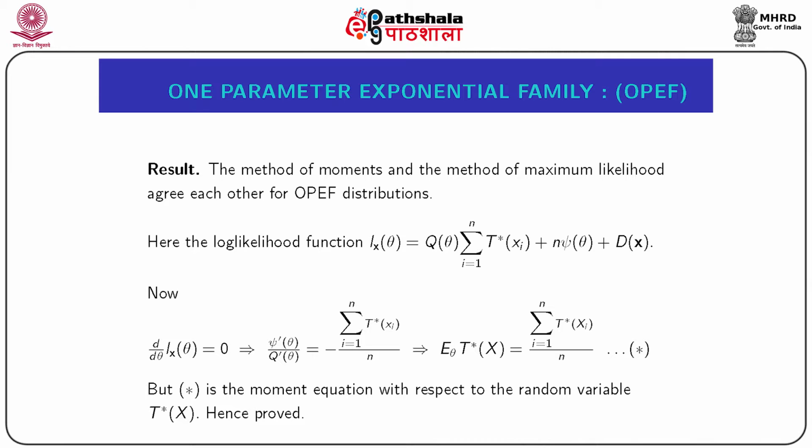So what we got from here? The likelihood equation then gives us expectation of t star x equal to summation i from 1 to n t star xi by n, that is nothing but the sample arithmetic mean of t star x. So the likelihood function here gives population mean of t star x equal to sample mean of t star x. Suppose this relation is denoted by star.